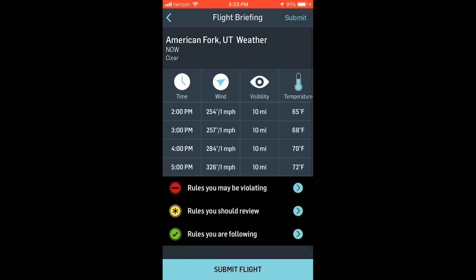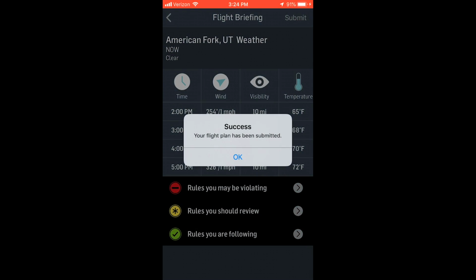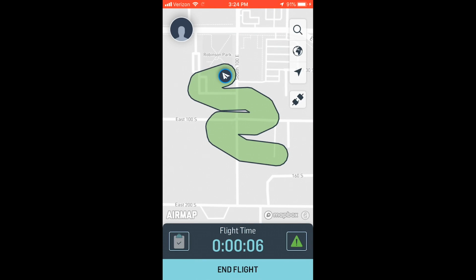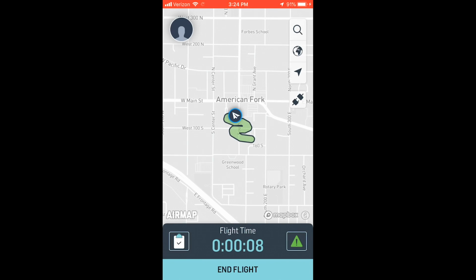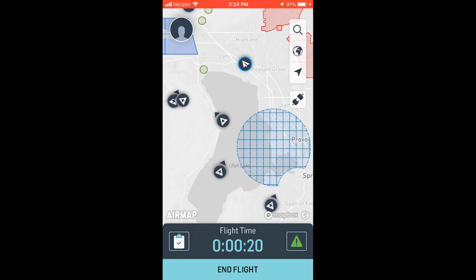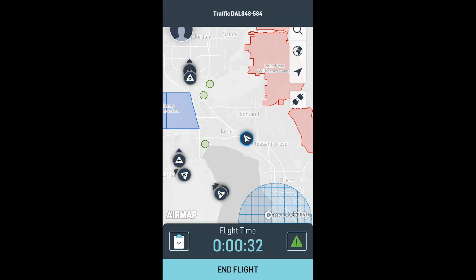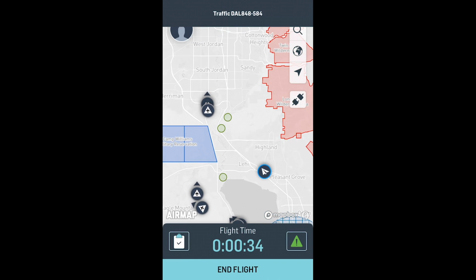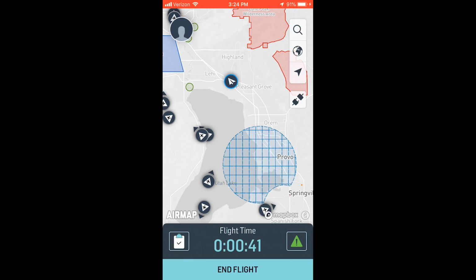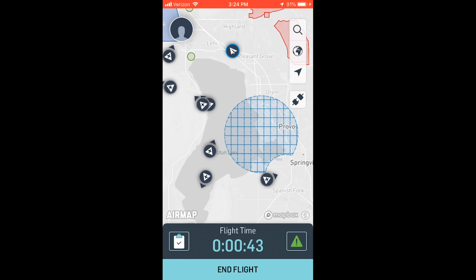And then you get some basic information about weather and temperature outside, and the rules that you may be violating and that you should review. But then when everything's good to go, you submit the flight, get the confirmation, and then if I zoom out, that shows my flight plan. And if you look here, you can actually see different flight movements of different planes coming through. This gives you a really good idea of what is flying in the area. Another app that I'm reviewing today actually offers this capability, so keep that in mind.